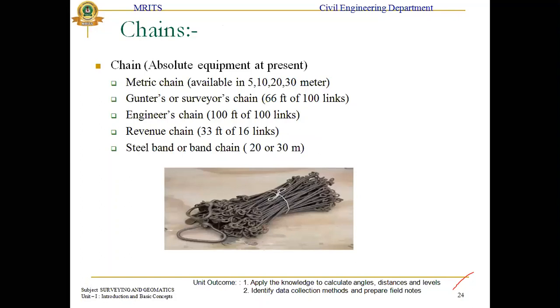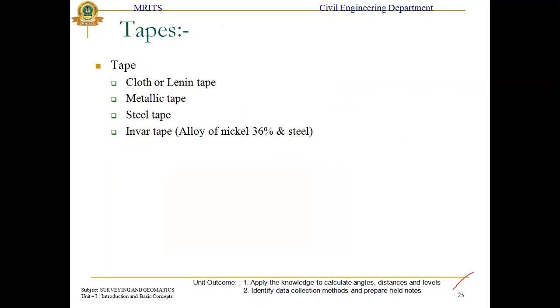In chain survey there are different types of chains: metric chain, Gunter's chain, engineering chain, revenue chain, and steel chain, in different lengths of 20 meters, 30 meters, and how many feet and how many links, as already discussed. Coming to the tape, I will tell you now: metallic tape, steel tape, cloth tape, and invar tape.